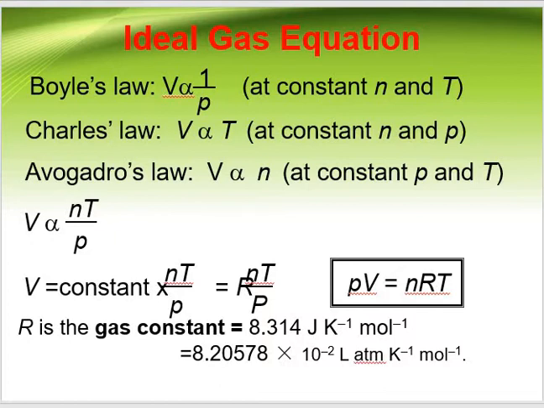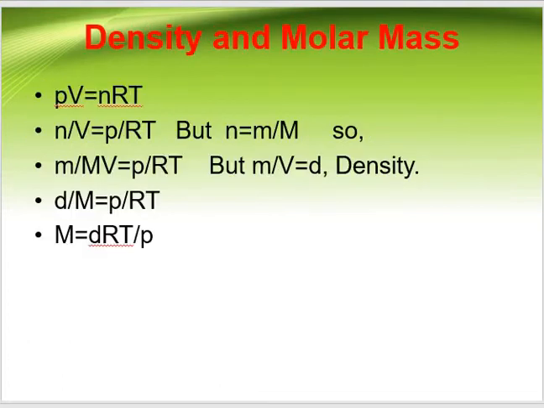Now the relation between density and molar mass. We know the gas equation is PV equals nRT, and we also know the number of moles is equal to mass upon molar mass.